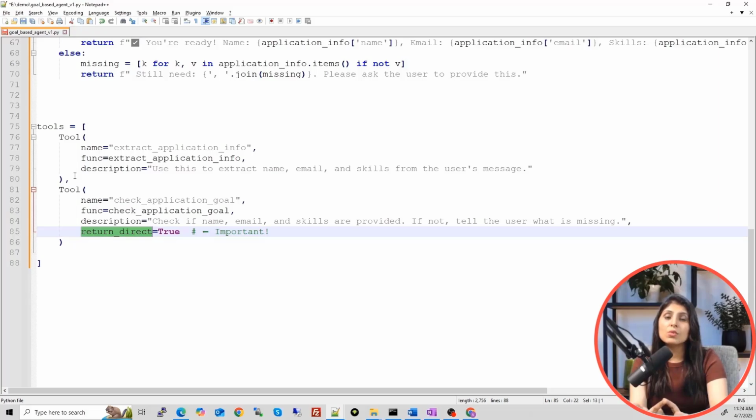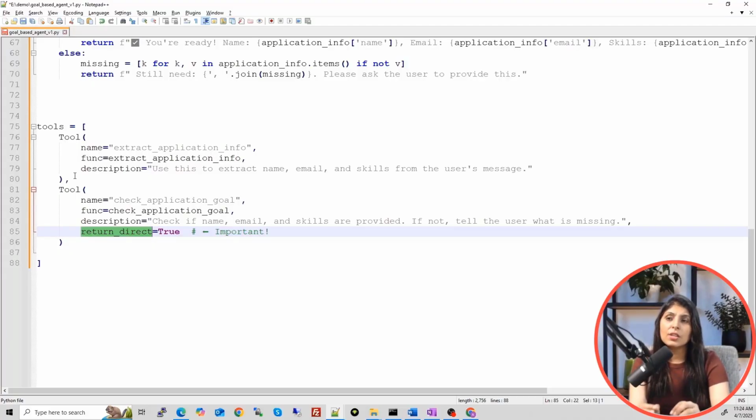Why are these called custom tools? Because we have created these functions ourselves for our use case. Otherwise, see, there are two types of tools. One are those which are readily available and you can directly import them and use them. For example, for web search, you can import the DuckDuckGo search tool and you can use it. For web scraping, you can import that tool and you can use it.